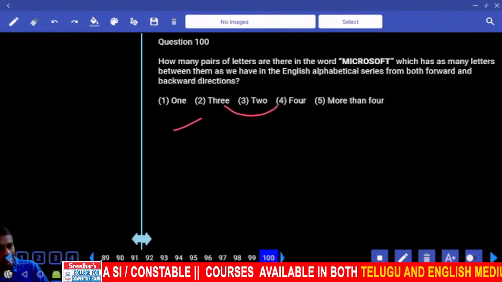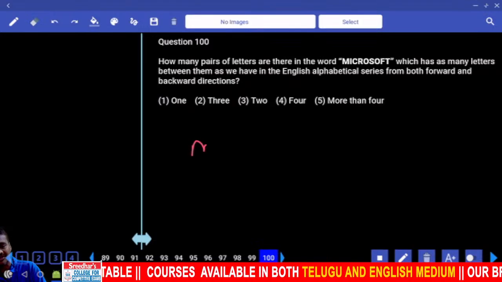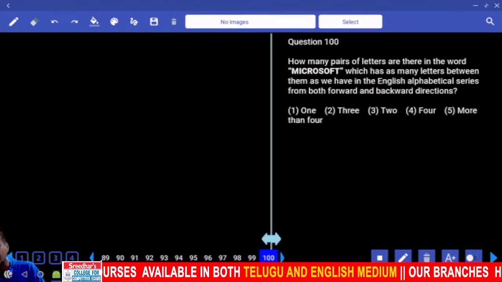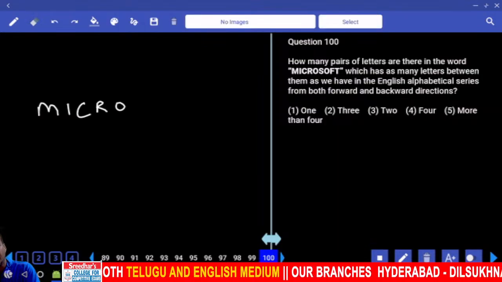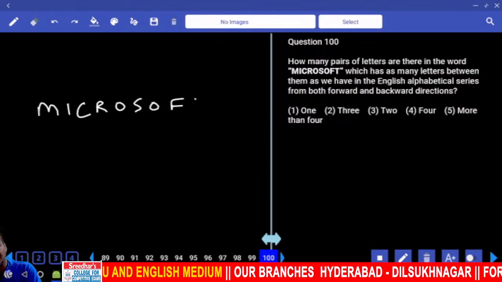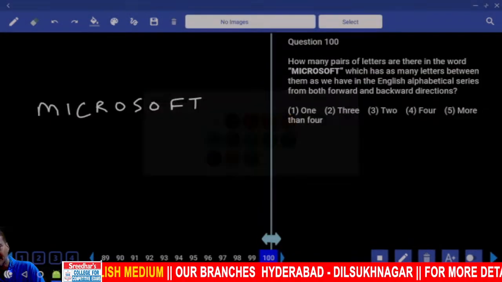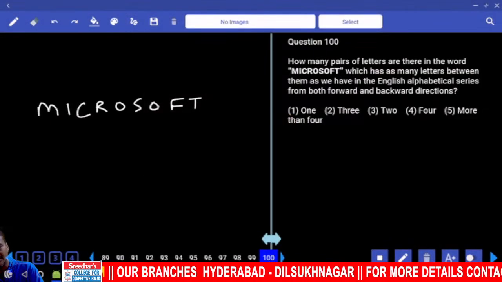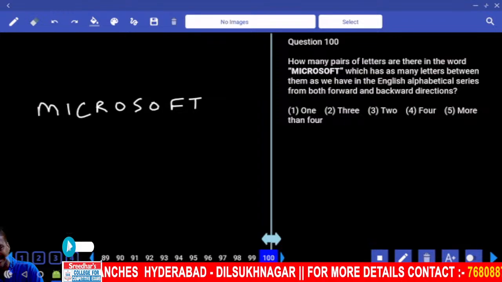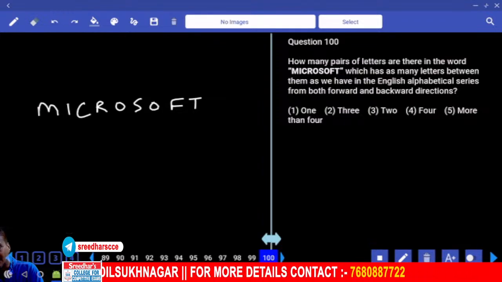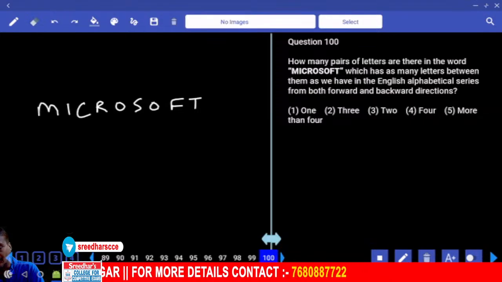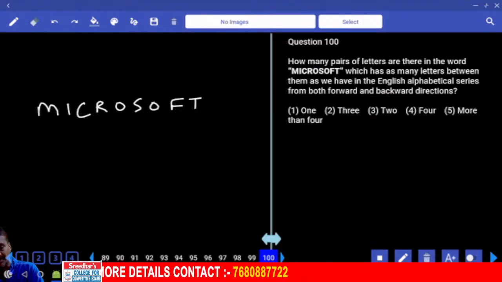Then finally 100. Now how many such pairs of letters are there in the word Microsoft? First or the second priority? First, Microsoft. Now in this we need to find out the pairs. Starting with M: N, O, P, Q, R, S, T, U. I, J, K, L, M, N, O, P. C, D, E, F, G, H, I. R, S, T, U, V, W. O, P, Q, R, S. S, T, U, V. O, P, Q, and so on.